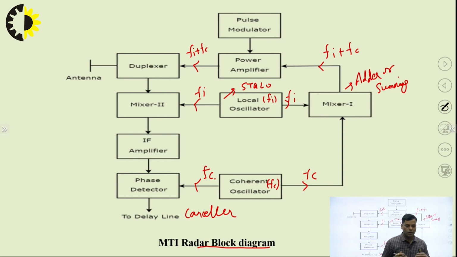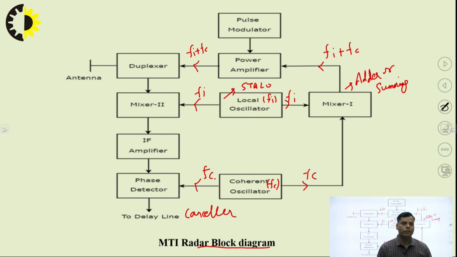It gives simplicity and a reduction in size of the electronic components, because in spite of using two antennas, transmitting and receiving, we are using only a single antenna. At the transmitting end it acts as a transmitting antenna, and in receiving mode it acts as a receiving antenna. So this is the working of the duplexer: instead of two antennas, we use only one.